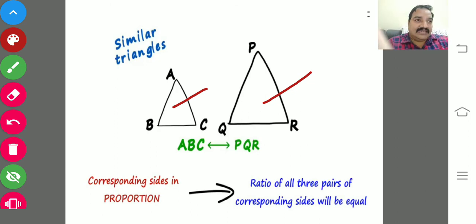The three values should be equal. That is a very, very important property. The ratio of all three pairs of corresponding sides will be equal.